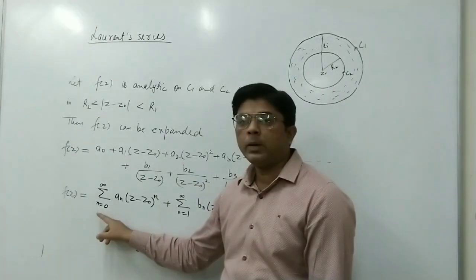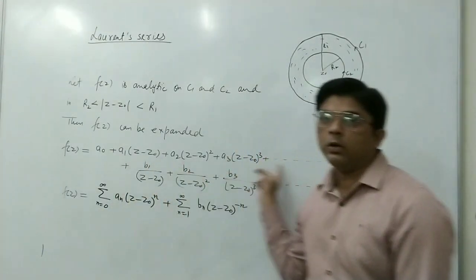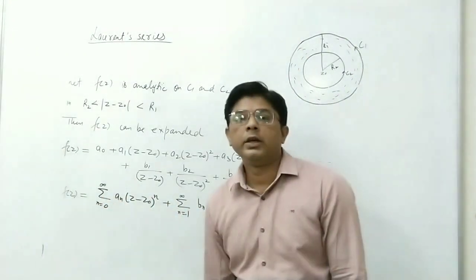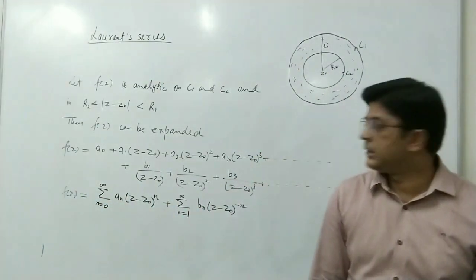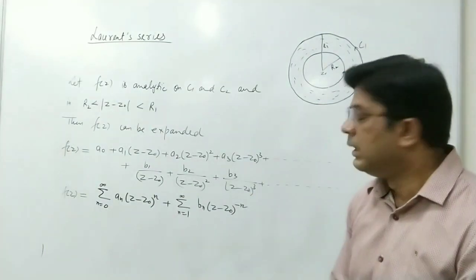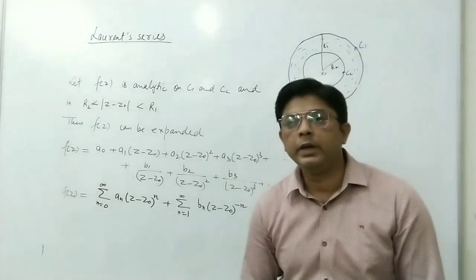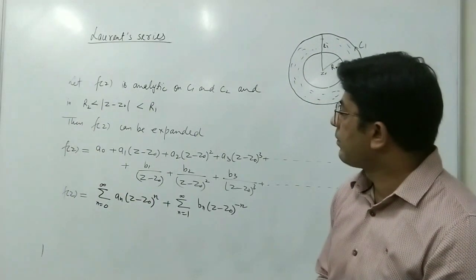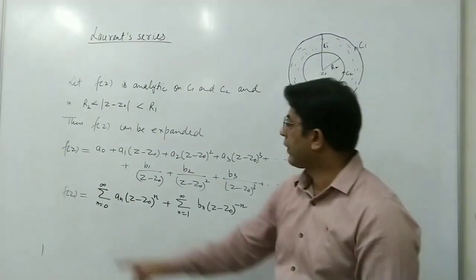And here, when you put n from 0 to infinity, you get all these terms. So we can write this Laurent series in short like this. So this is called Laurent series: f(z) equal to summation n equal to 0 to infinity an (z minus z0) to the power n plus summation n equal to 1 to infinity bn (z minus z0) to the power minus n. So we can expand a function f(z) in this form.